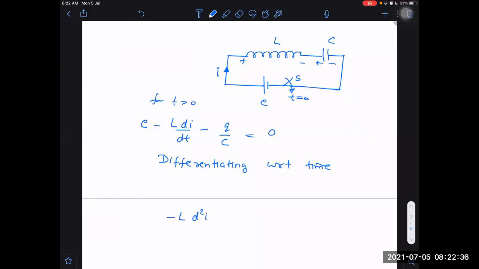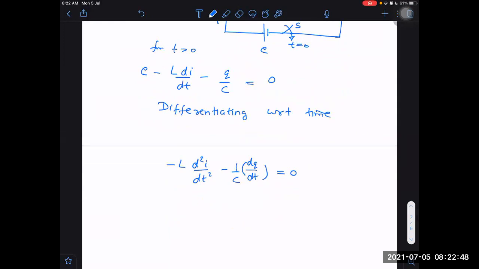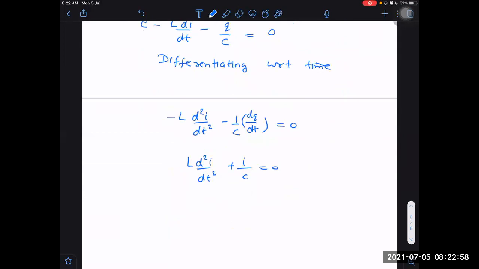L into d square I by dt square minus... now dq by dt, as you said, you did not say but you should have said, dq by dt is I. So what do I get? I get finally L into d square I by dt square minus I by C plus I by C is equal to 0. Then I get d square I by dt square is equal to minus I into 1 by LC. Right or not?